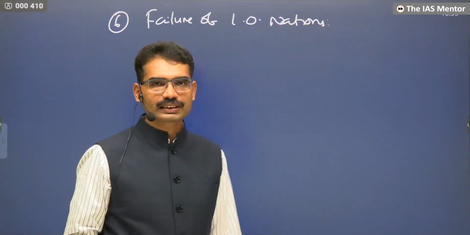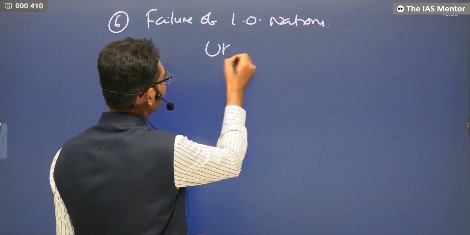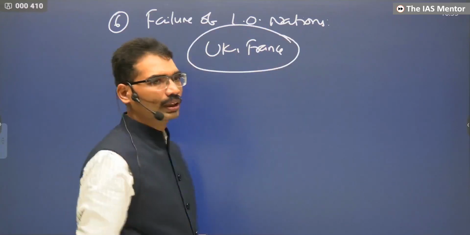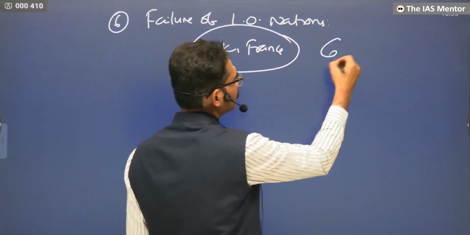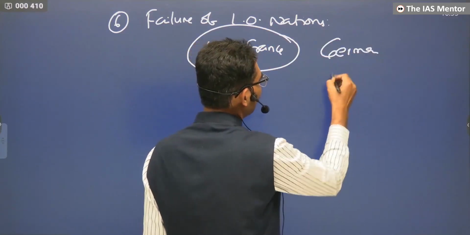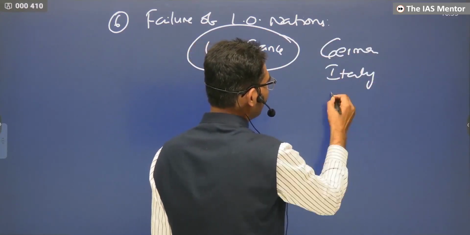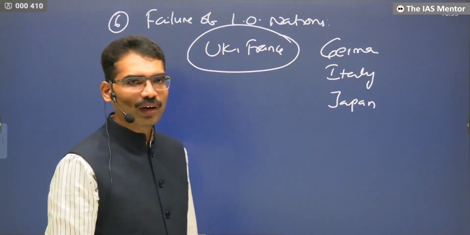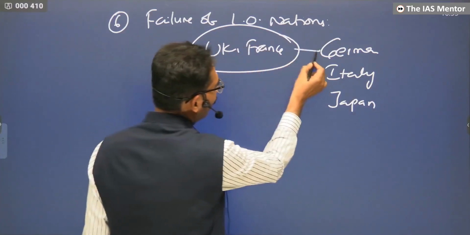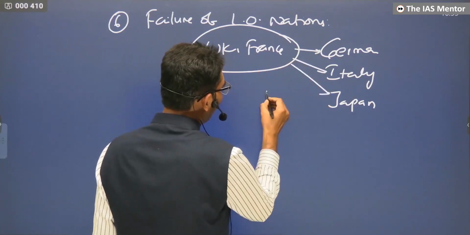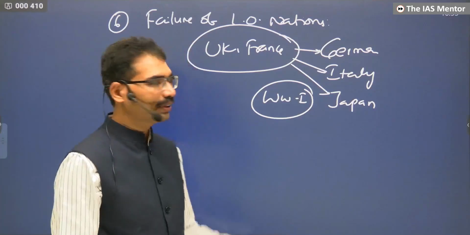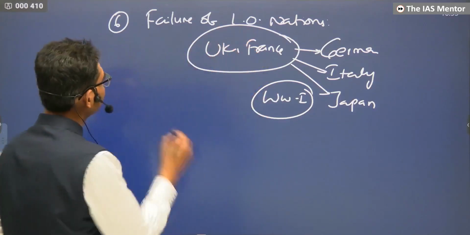The League of Nations was in the hands of the United Kingdom and France. If Germany was violating, they could not do anything. Italy violating, they could not do anything. Japan violating, the League of Nations could not do anything. Why? Because if they went to war, they would again have to face situations and circumstances like World War I. That's why, fear of war.